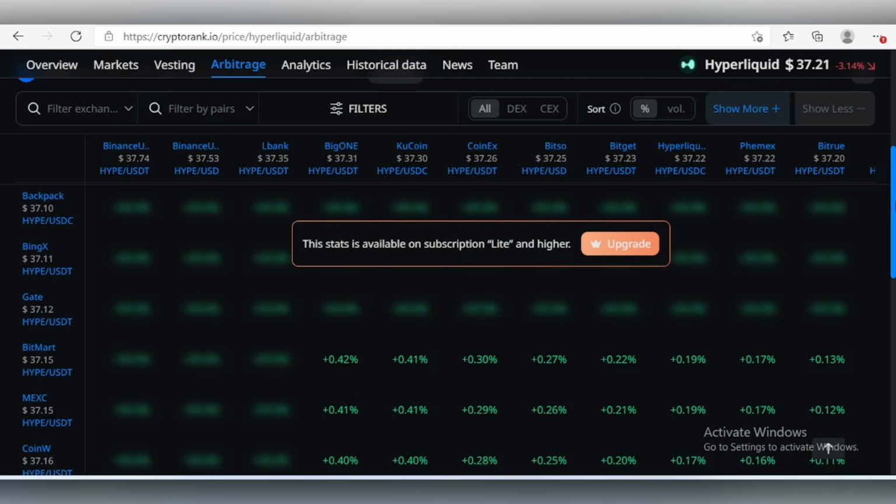They are not reasonable for me, right? Now, if you take a look at over here, we have $37.74. Now this is where it's becoming more interesting, right? Because you can buy, let's say, in Big X at $37.11 and sell in Binance at $37.74. It is not a lot of money, but considering what arbitrage is, it's taking advantage of market discrepancy, then you're basically gonna be making money from there, right?